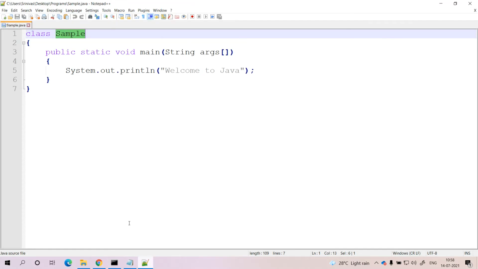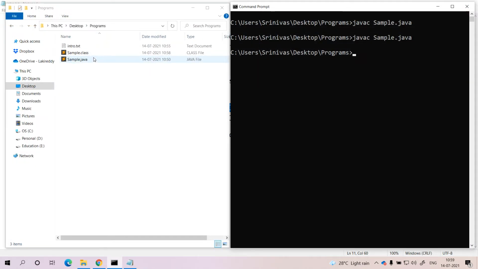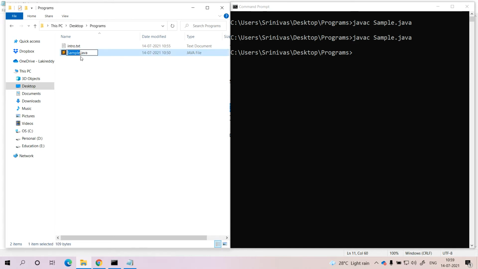And if you want to change the file name, there is no problem. Why? Because the visibility of this class is default, so you can maintain a different file name for this class. The class name will be different and the file name will be different. There is no problem at all. Let me change the file name now. Instead of sample.java, let me provide test.java. What will happen? Try to open the program now.